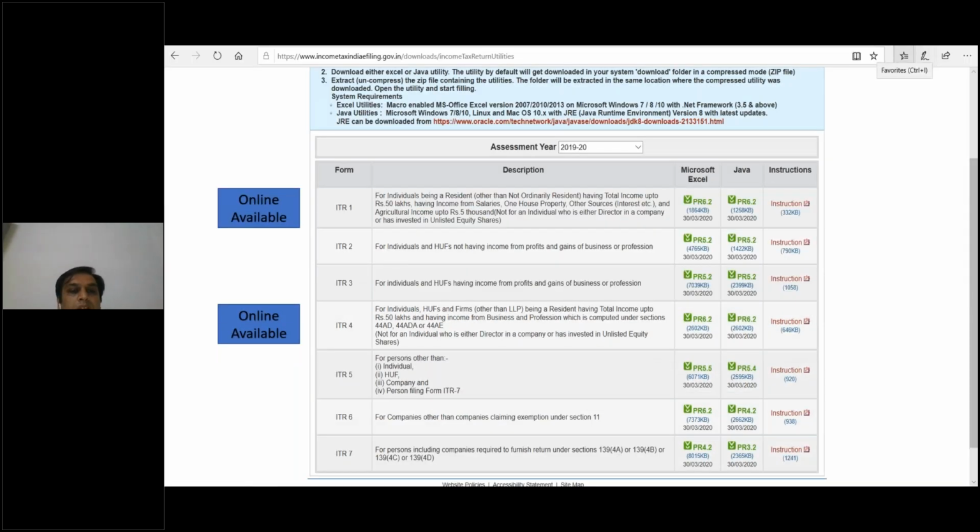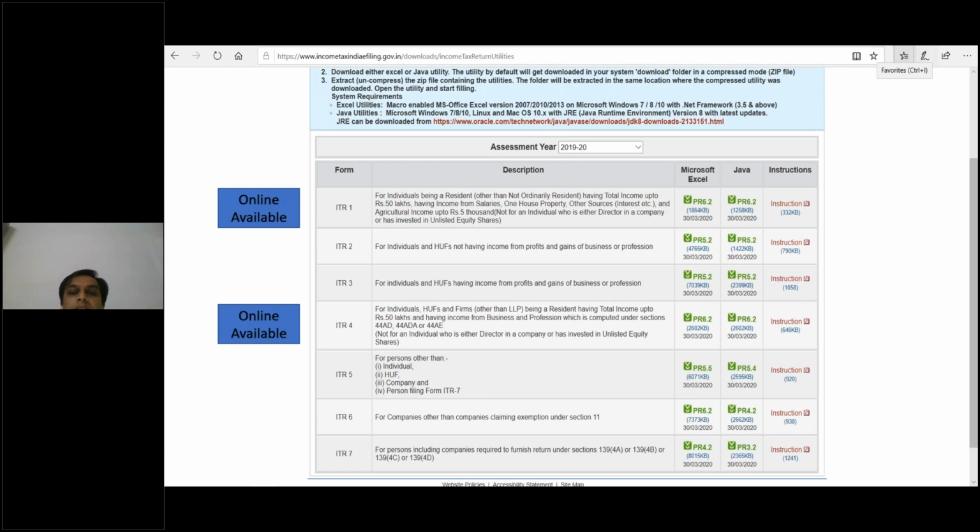See, there are different ITR forms. In the previous session, Mr. Bala sir would have covered which forms are required for what purpose, and how we should use the ITR in different ways. ITR 1 and ITR 4 are available online on the income tax website also. You can directly log in to the website and file the same.